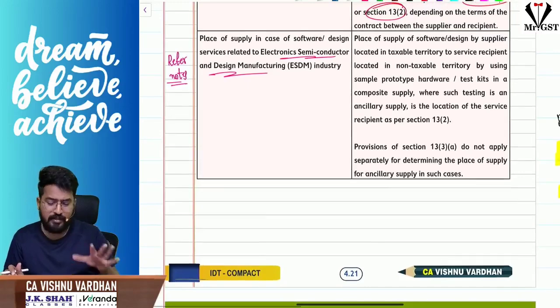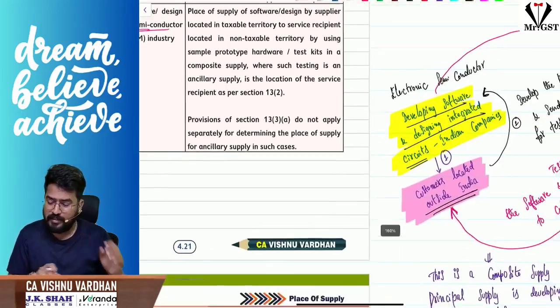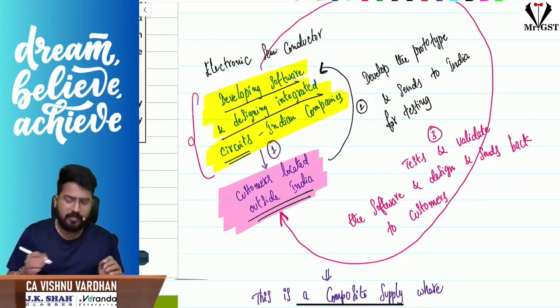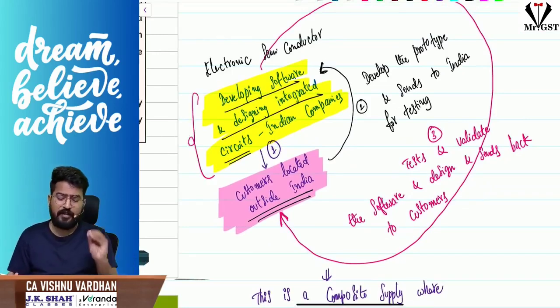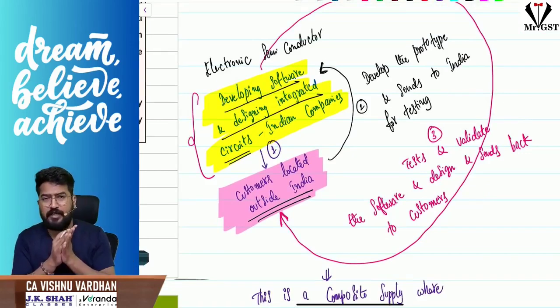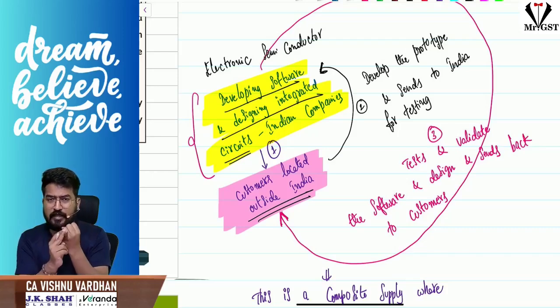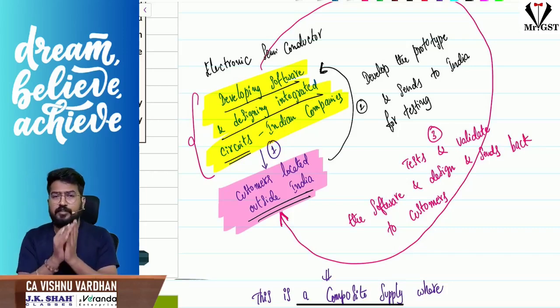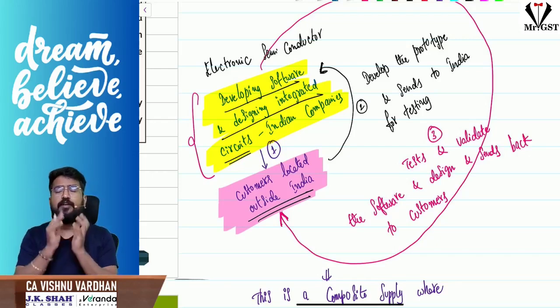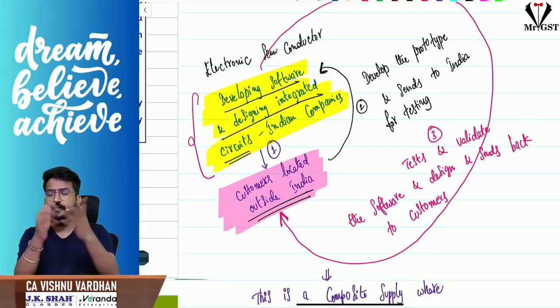To understand this place of supply, I will just make sure you are understanding it in a proper way. So first, what will Indian companies do? The Indian companies will develop the software and design the integrated circuits for manufacturing the electronic semiconductors. Now this will be done for the customer. The customer is nothing but the foreign company. Sir, so they will send the design, they will send the software, all that stuff.